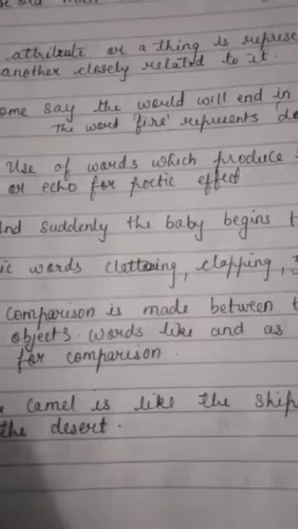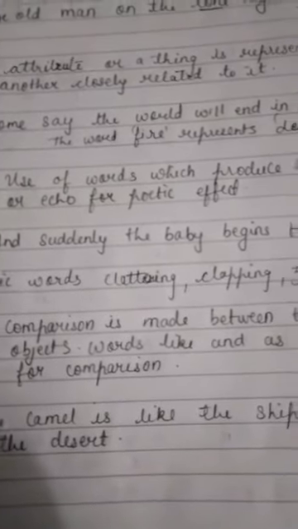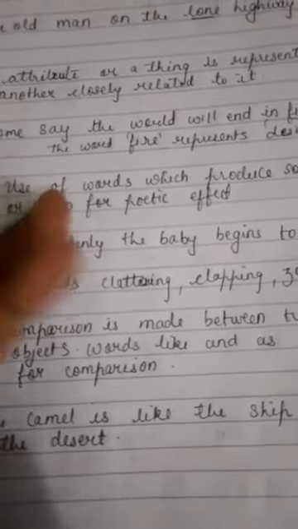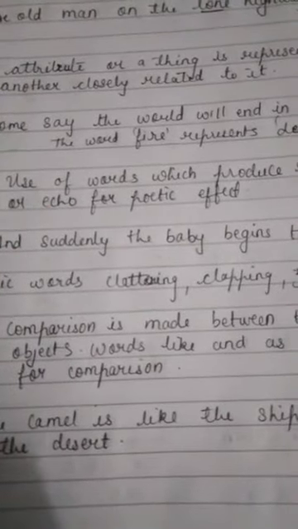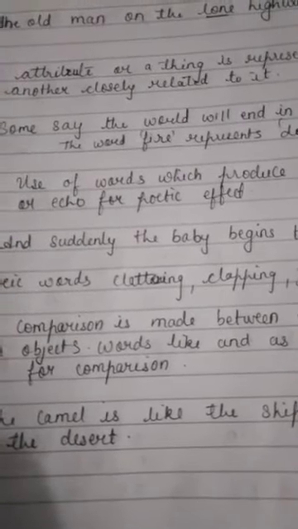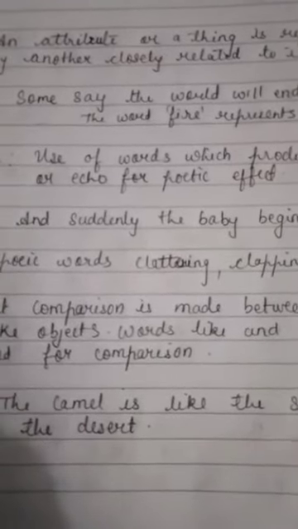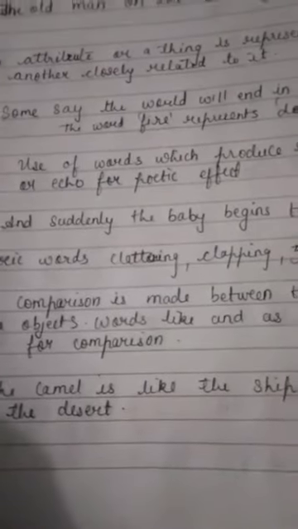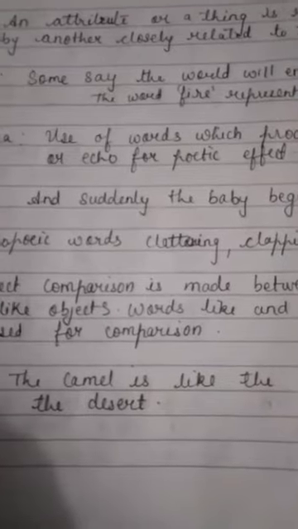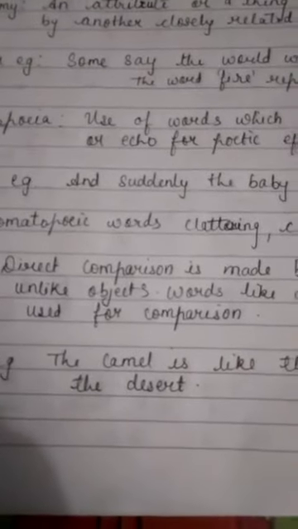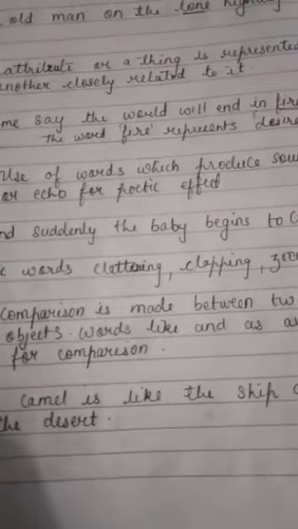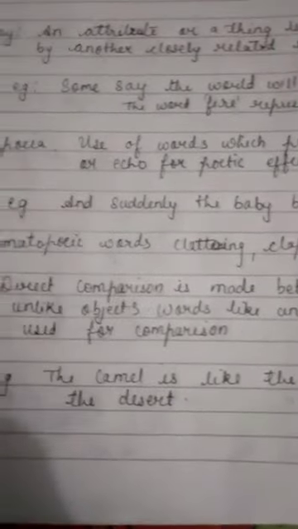Yes. Now what is being compared? The camel and the ship. The camel is compared with the ship. Okay. Where one is a living thing, the other one is a non-living thing. So here the camel is being compared with a ship, and the word like is used for comparison, and that is why the figure of speech in this line is known as simile, because a direct comparison is made between two unlike objects, that is the camel and the ship there. Okay, so is it clear with this?